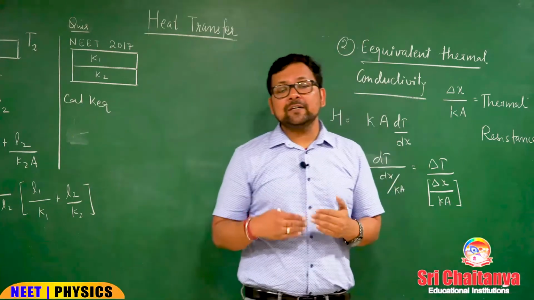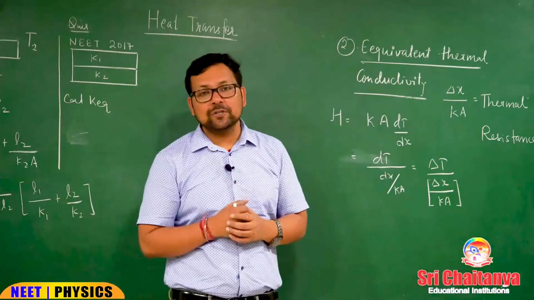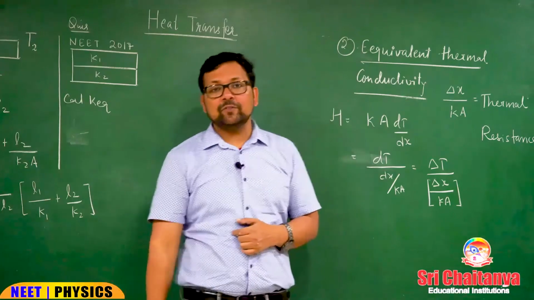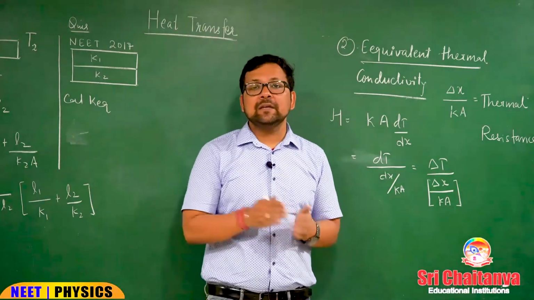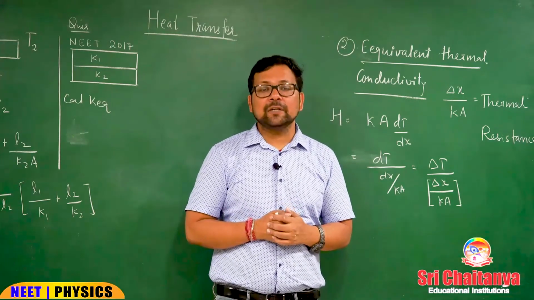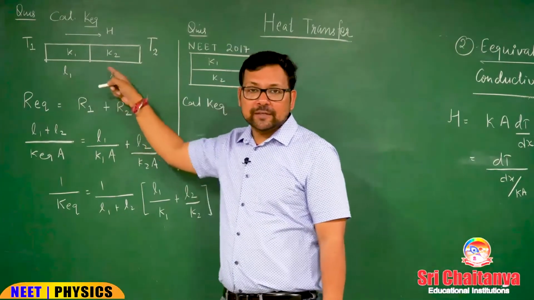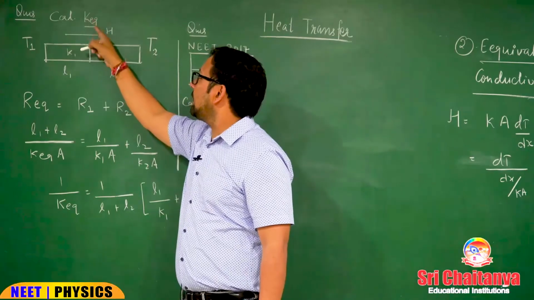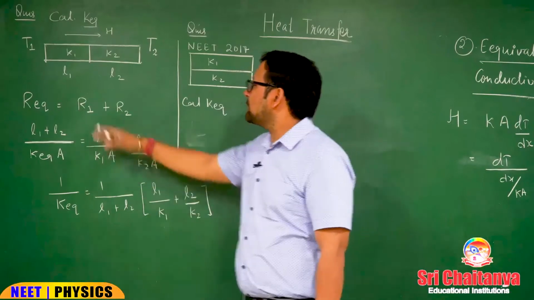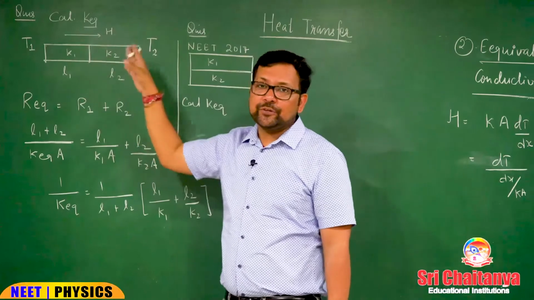Now, when equivalent conductivity is being asked, what do we do? We just see the combination of the rods, whether in series or in parallel or in both. Accordingly, we will use the resistance formula of series, parallel, or whatever combination is given, and then we will solve for the thermal conductivity. So, now see this question. In this question, two rods you can see. Calculate K equivalent. Equivalent thermal conductivity is required in this question. Temperatures are given as T1, T2, and you can see the arrow. Heat is flowing from T1 to T2.